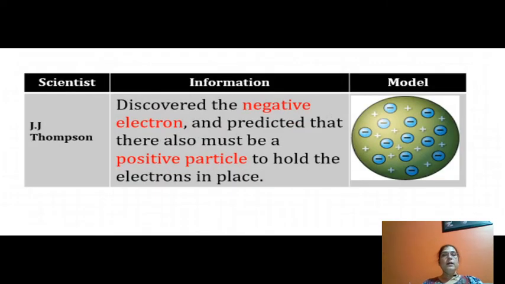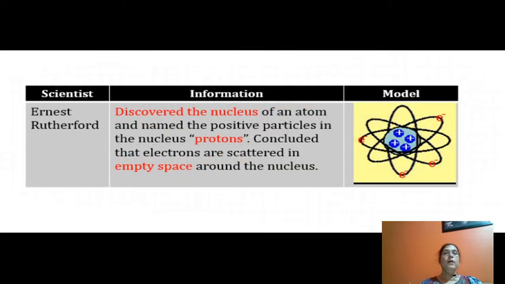Then Thomson discovered the negative electron and predicted that there must also be a positive particle to hold the electrons in space. It is shown in the figure. Rutherford discovered the nucleus of an atom and named the positive particles in the nucleus protons. He concluded that electrons are scattered in the empty space around the nucleus.